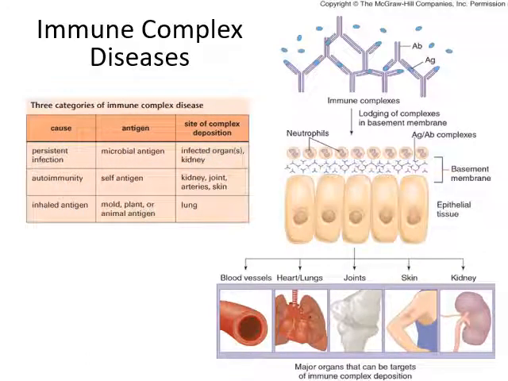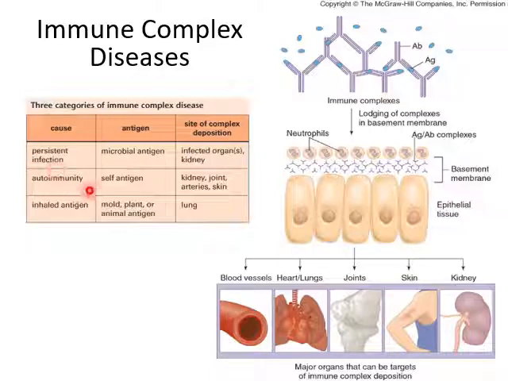Now, the most important part of type 3 hypersensitivity is immune complex disease. In our body such antigens can appear because of three different mechanisms. There can be a persistent infection of any microbe, which will constantly manufacture this antigen, and there is damage especially in certain organs like the kidney.